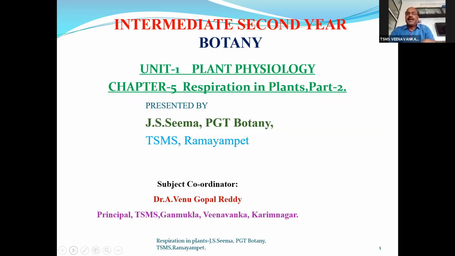Today, once again, we are having a botany session. In the previous class, Mrs. J.S. Seema, PGT Botany from TSMS Ramayampet, discussed Unit 1 Plant Physiology, Chapter 5 Respiration.